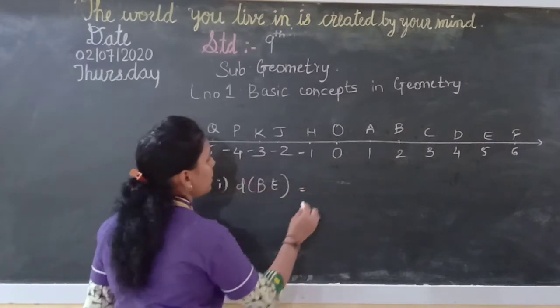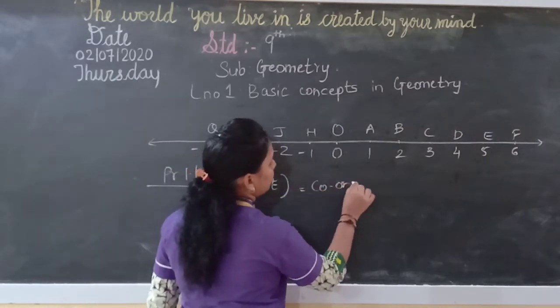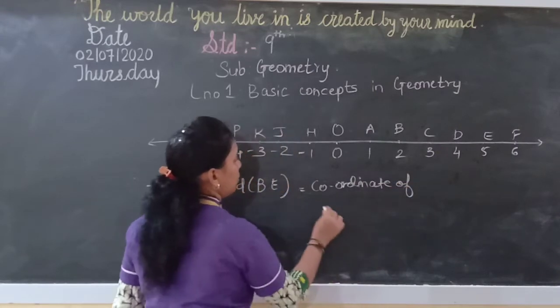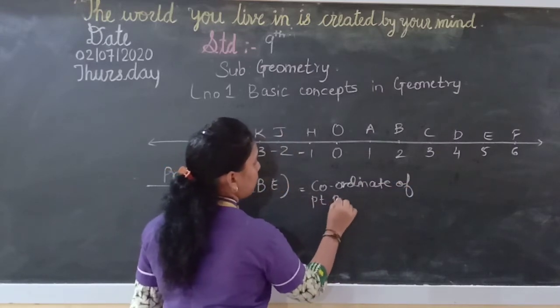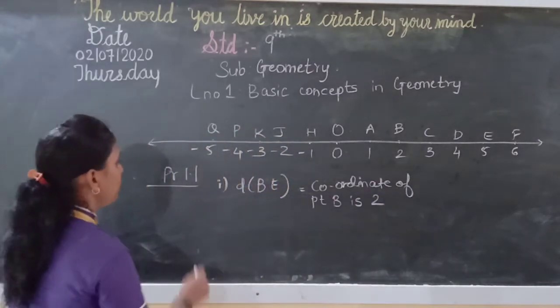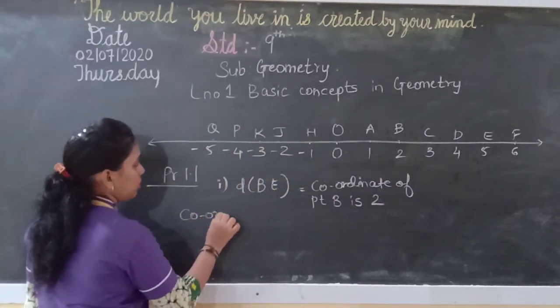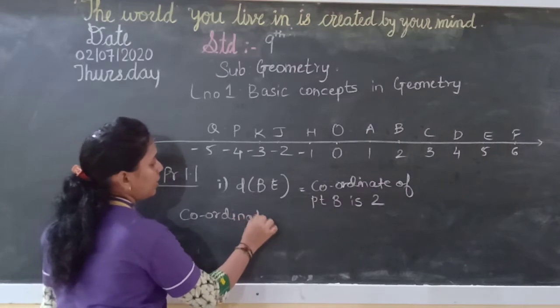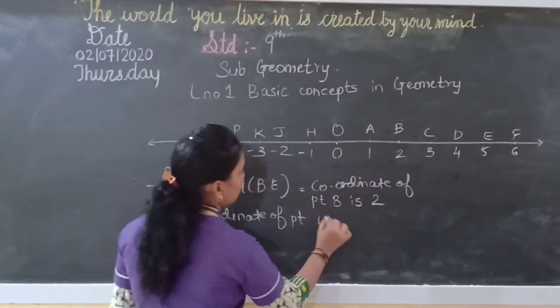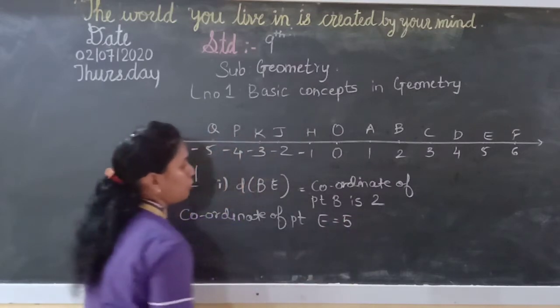So here how will you write? First you will write: coordinate of point B is 2. Then you will write: coordinate of point E is equal to 5.